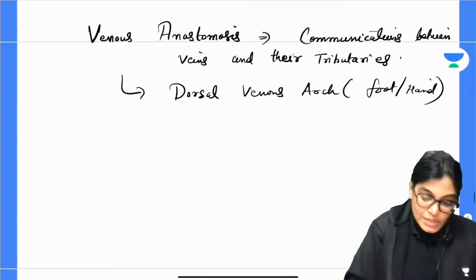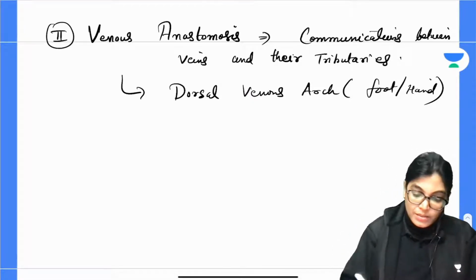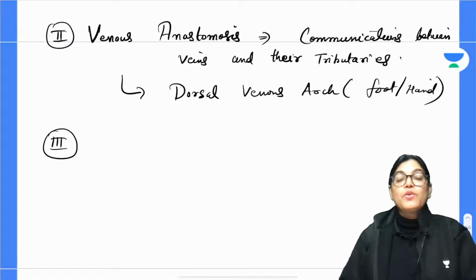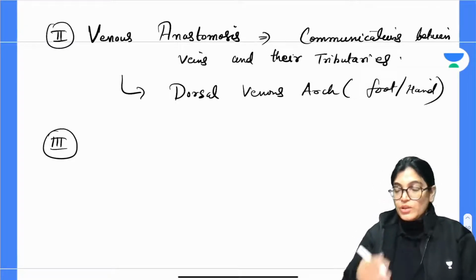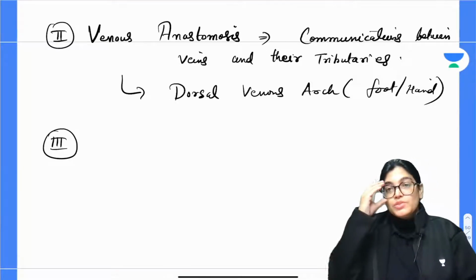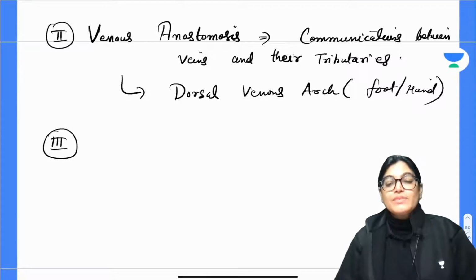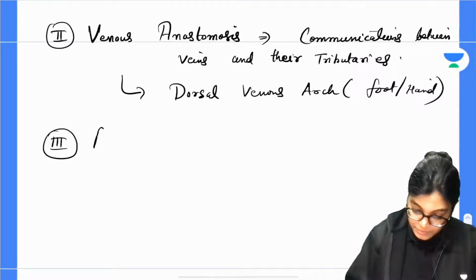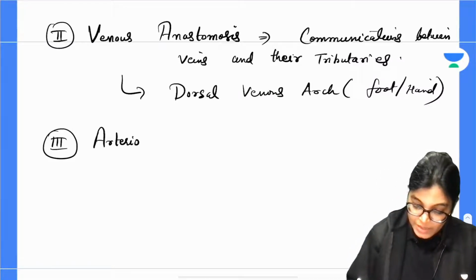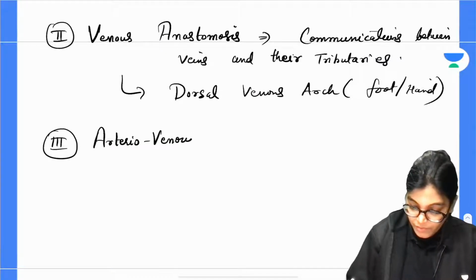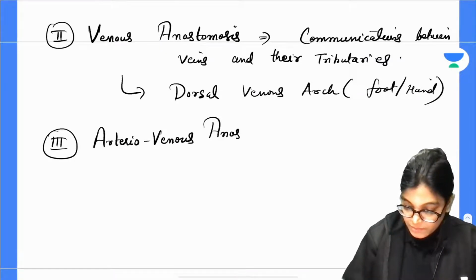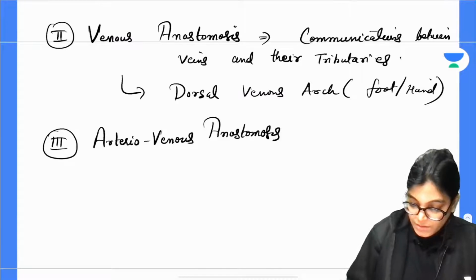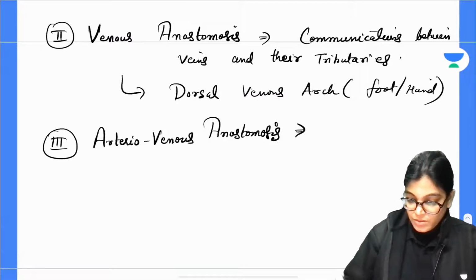The third, so this was the second one. What about the third one, dear? The third is arteriovenous anastomosis.